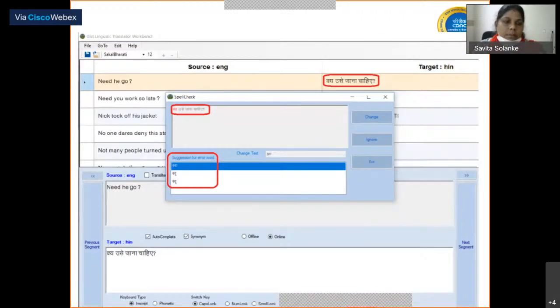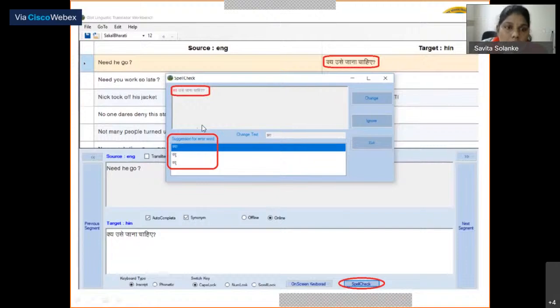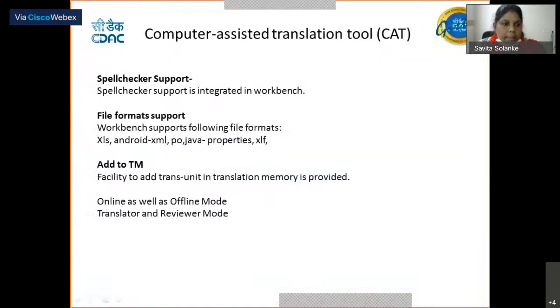Here we are showing you how to use the spell checker. Just click on this button and it will pop up this box, and after it pops up, it will show you all the possible suggestions. Just click on Change, and it will change the word to the suggested one. Ignore will move to the next word, and then you exit the box. Here we are supporting the facility of a spell checker.